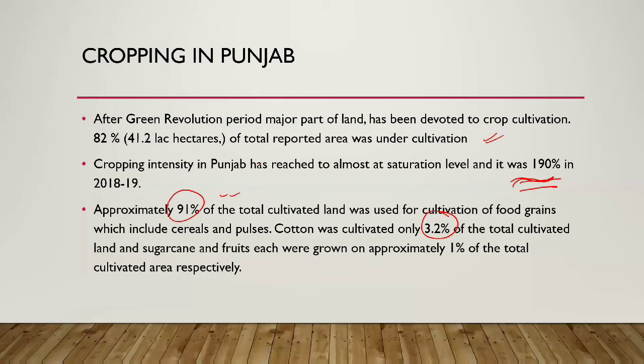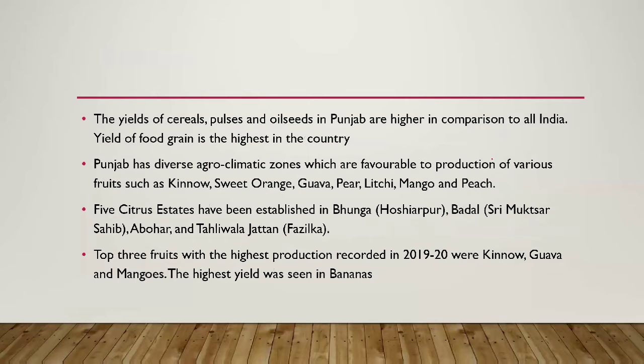This figure is important, especially the cropping intensity. The yields of cereals, pulses, and oilseeds in Punjab are higher in comparison to all India, so they are better. There is a better yield for cereals, pulses, and oilseeds in Punjab than the national average. Yield of food grains is highest in the country.